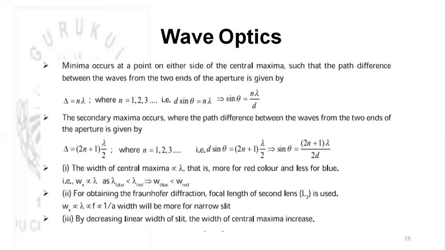So here the width of central maxima is directly proportional to wavelength. That is, it will be more for red color and less for blue color. And for obtaining Fraunhofer diffraction, the focal length of the second lens is used. The width is proportional to lambda, proportional to f, and proportional to 1 by a. Width will be more for a narrower slit. So by decreasing the linear width of the slit, the width of the central maxima increases. So these are the points.